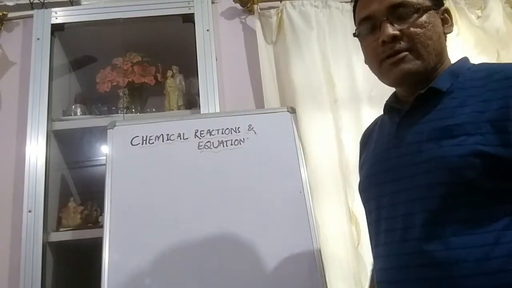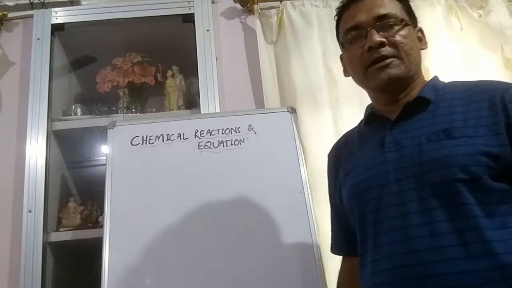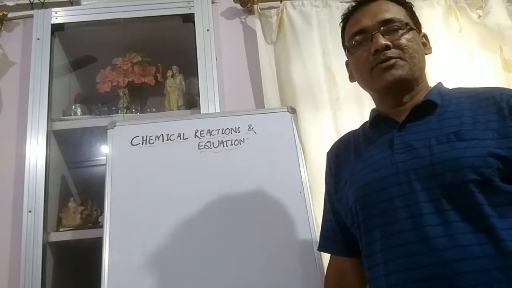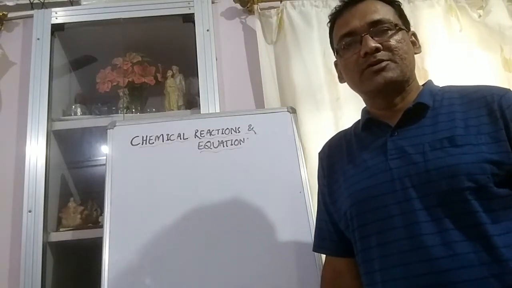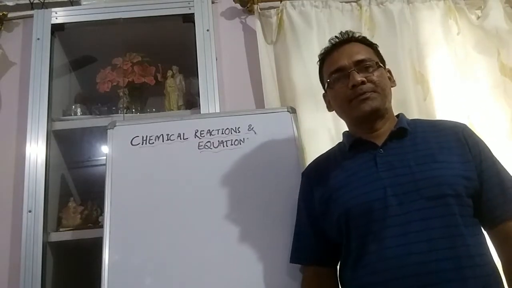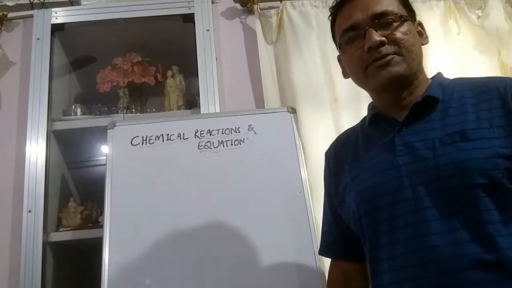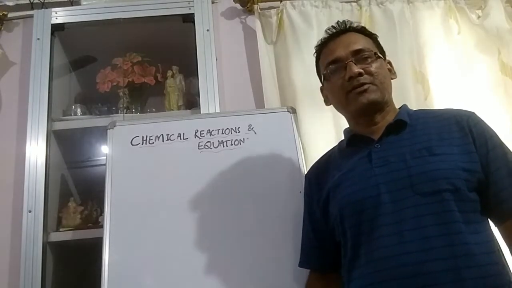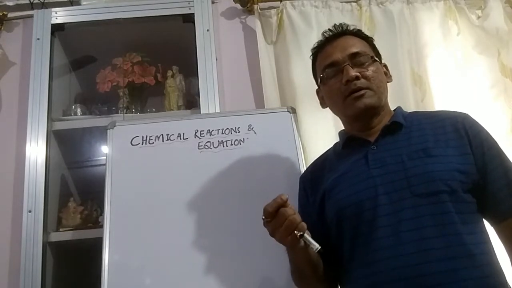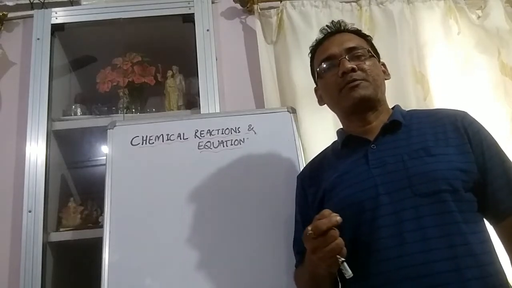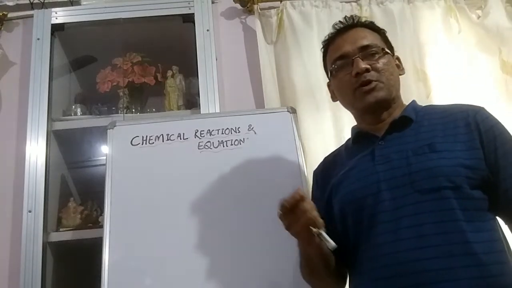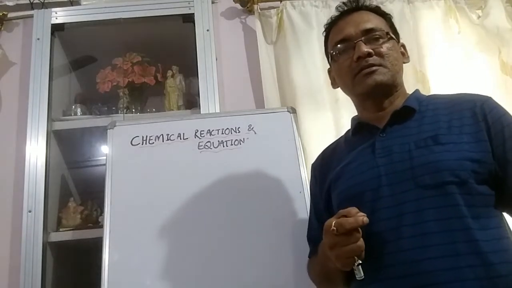Then another example: you take some zinc granules. Zinc is also a metal. You take some zinc granules in a test tube and add a few drops of dilute sulfuric acid or hydrochloric acid to it. You will find that there is formation of some bubbles, which means some gas is released. If you bring a burning matchstick near the mouth of the test tube, the gas will burn with a pop sound. From this experiment, we know that the gas is hydrogen gas.